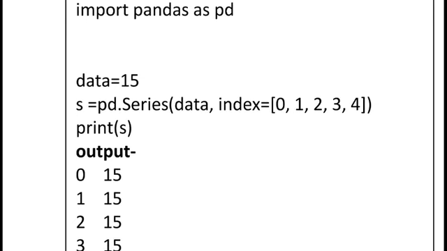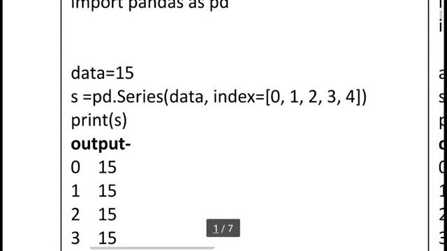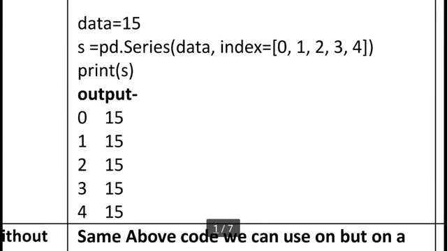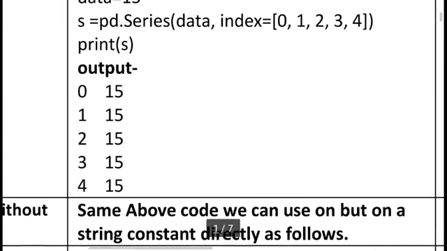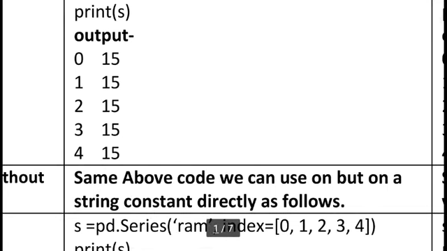Here the index is important. If I am not using the index statement, then only the 0th position stores the one value 15. But I want to store the 15 many times, starting from 0, 1, 2, 3, 4, so at least 5 times the 15 will repeat. So index is equal to, in square bracket, 0 1 2 3 4, always used in the scalar value concept. So you can see when you print s, we have the 15 in the 0 position, in the 1 position, second, third and fourth. Or the same above code we can use directly without the data variable.